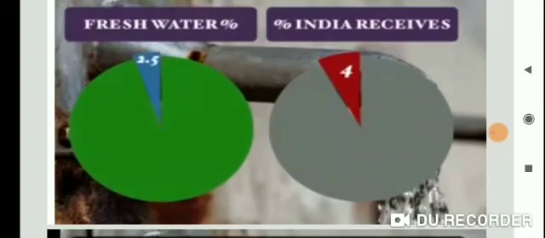The fresh water is mainly obtained from surface runoff and groundwater, renewed and recharged through the hydrological cycle, which ensures that water is a renewable resource. India receives only 4%.